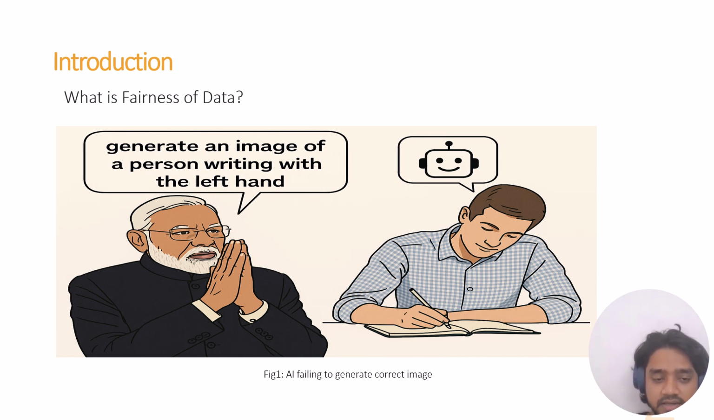So at the Paris AI Summit, Prime Minister Modi said that current AI tools are not able to generate an image of a person writing with the left hand, and everybody tried, and actually the tools were not able to generate a person writing with the left hand. This was because the AI tools were not trained on enough images of people writing with the left hand. So this indicates that no matter how good our model is, it will perform well only when the data fed is unbiased.